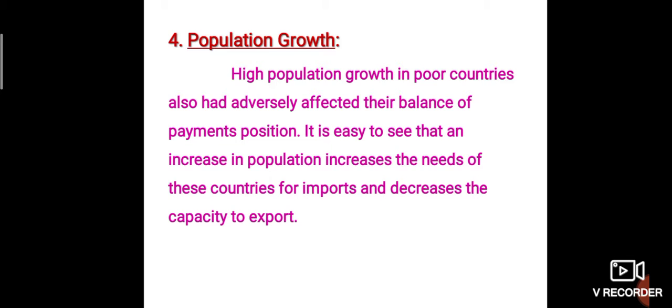Population growth. High population growth in poor countries also adversely affects their balance of payment position. It is easy to see that an increase in population increases the need of these countries for imports and decreases the capacity to export. If population growth is high in poor countries, it raises the need for imports and decreases exports.